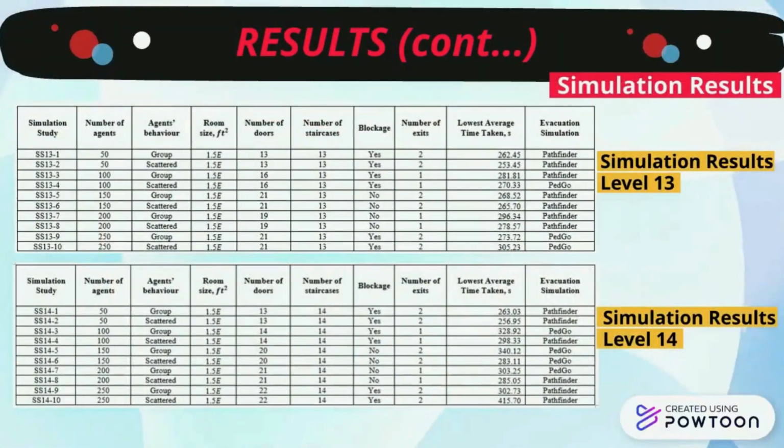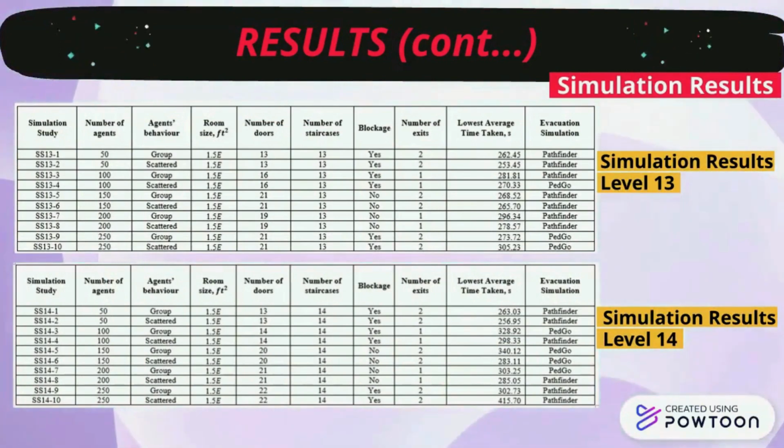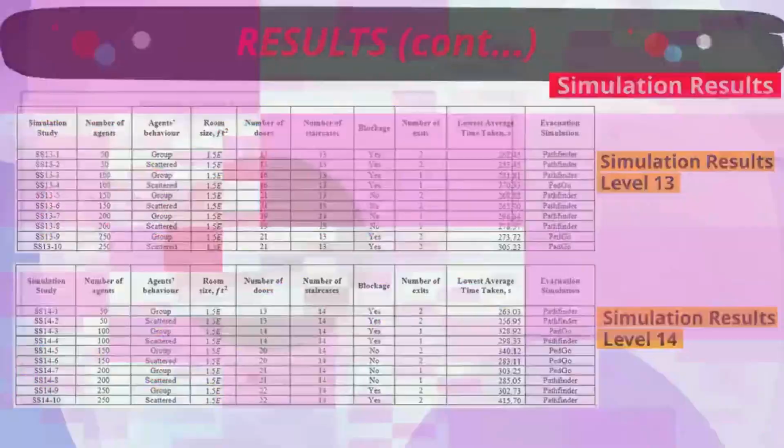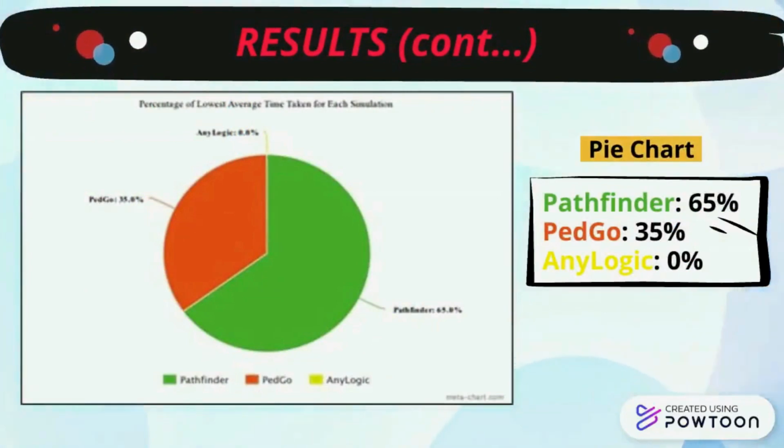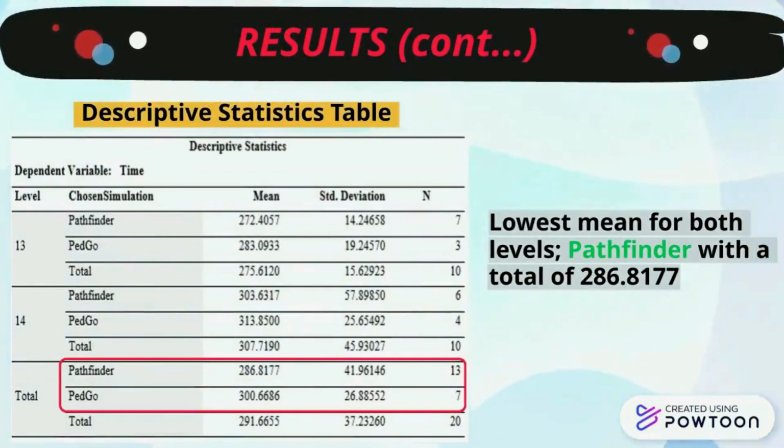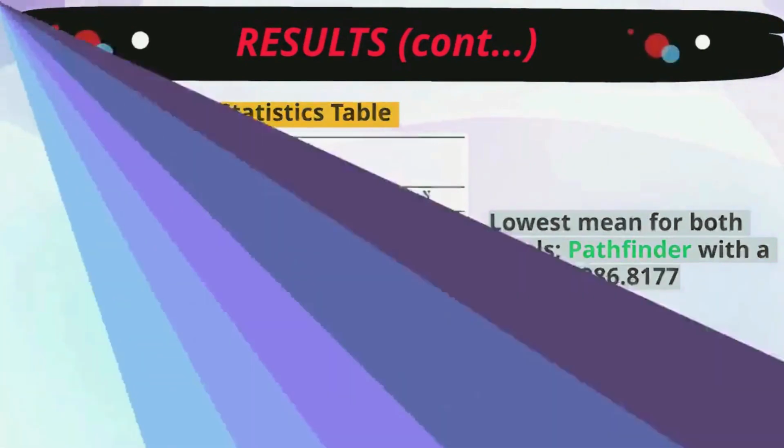The data taken is distributed using a table to see the comparison. The simulation result also contains the lowest average time taken and the associated simulation software. The pie chart shows the percentage of the lowest average time taken for each simulation. As seen, Pathfinder shows the highest percentage, 65%, compared to the other two simulations. Further analysis has been conducted using descriptive statistic tests. Pathfinder, again, has been shown to have the lowest mean value for both levels.